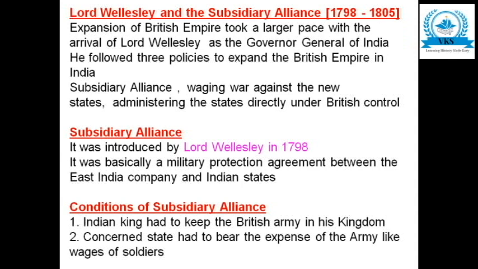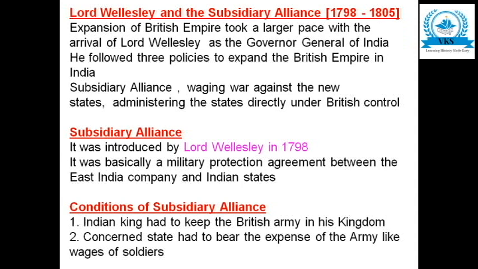This subsidiary alliance had some conditions: if a state signs subsidiary alliance with the British, there are some conditions. Now we will see one by one what the conditions of subsidiary alliance were.